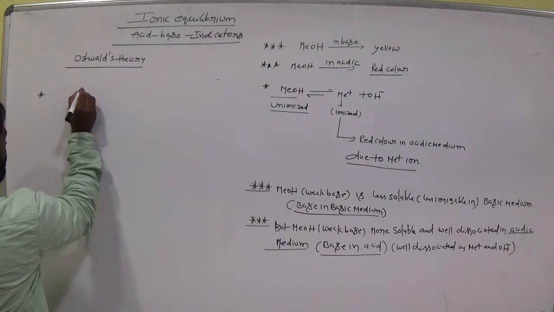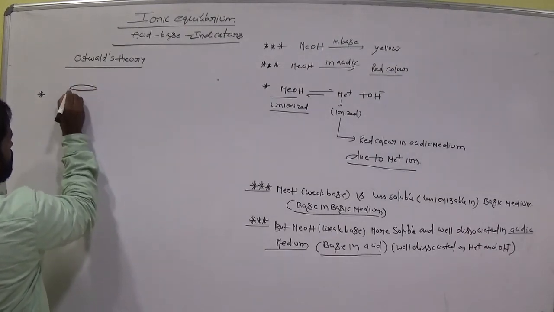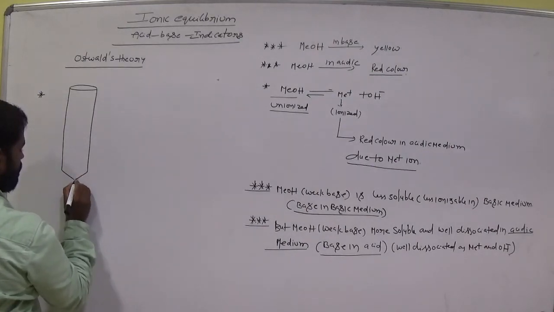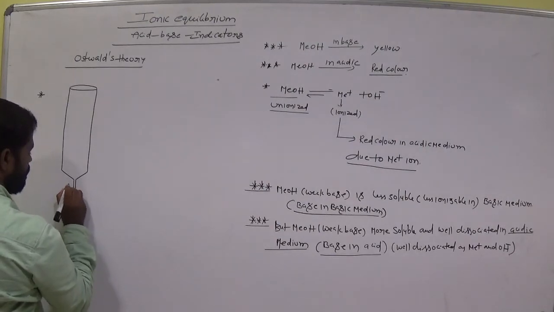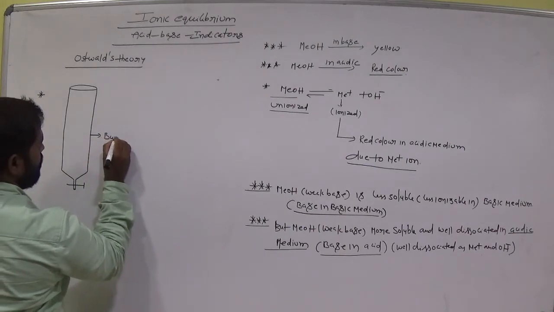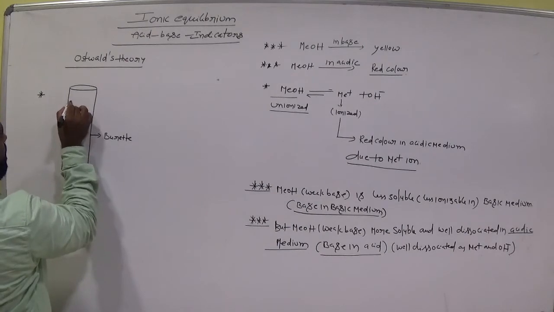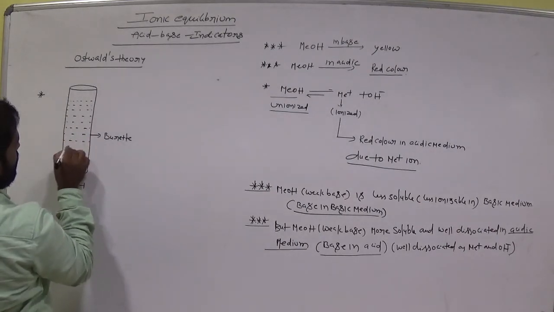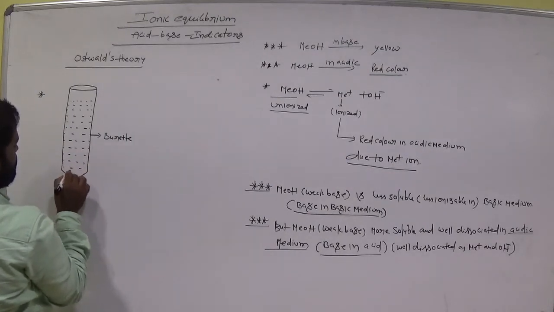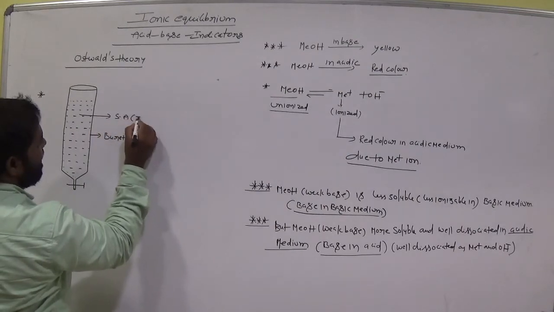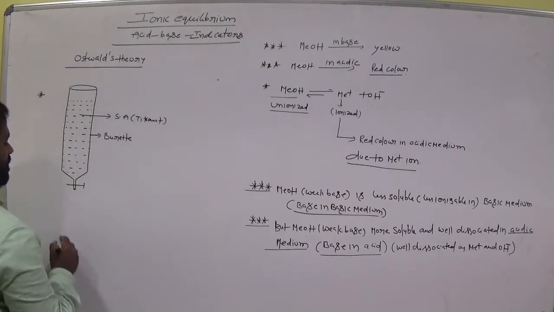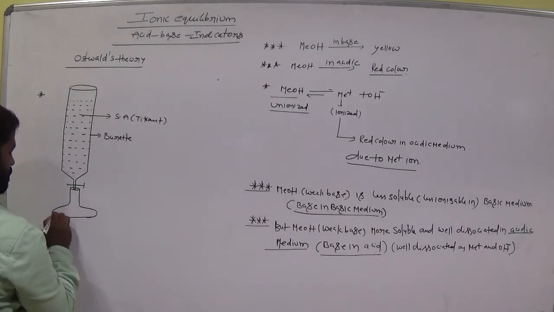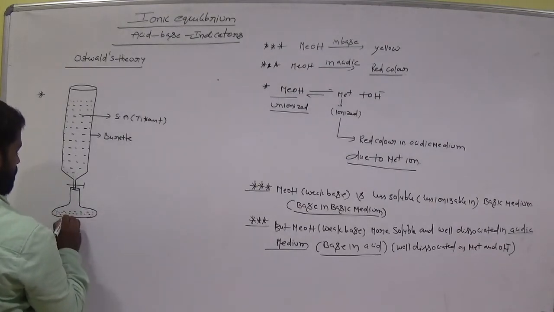For example, this is the burette. Now in this burette we have strong acid as the titrant. Now we have the conical flask.